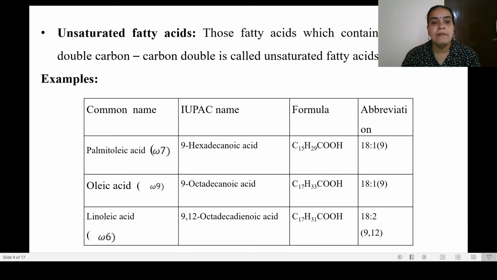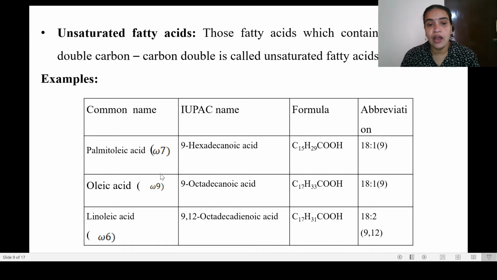For example, palmitoleic acid has the molecular formula C15H29COOH. Look at the abbreviation here. How many carbons are there? It should be 16, 15 plus 1, so 16 colon.